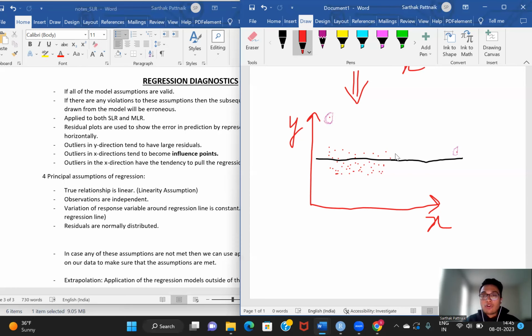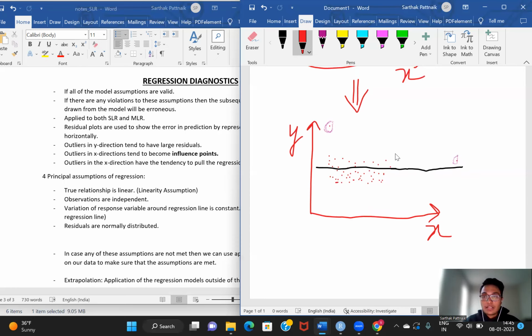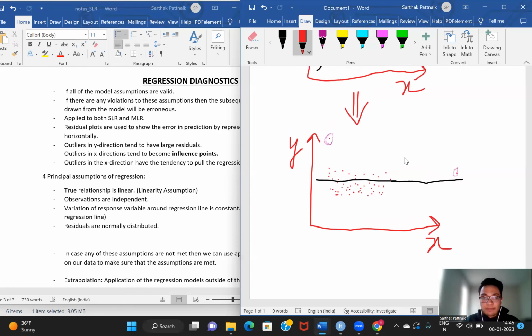So now that we have gone over a brief discussion on residual plots, let us check the four principal assumptions of regression. There are four basic assumptions that we need to check for, and all four of them must be valid for our regression model. Otherwise, as stated right at the onset, any conclusion that we draw from our statistical inferencing will be erroneous if any one or more of these assumptions are not valid for our model. So let us go ahead and check what these assumptions are.